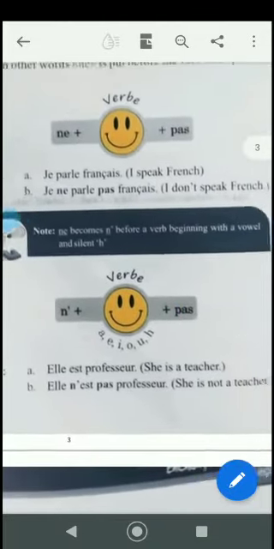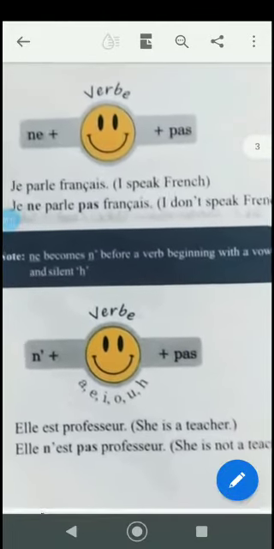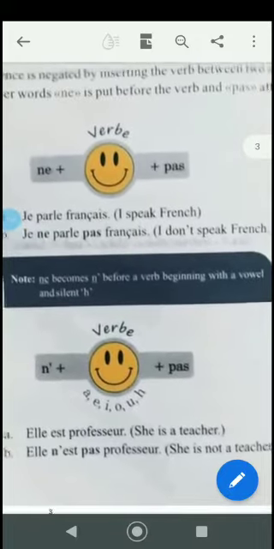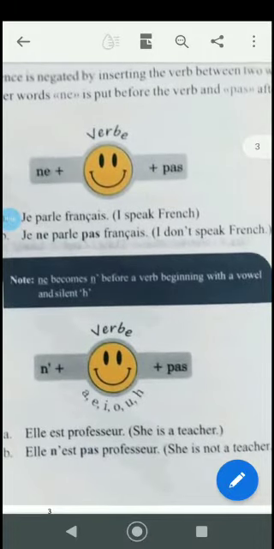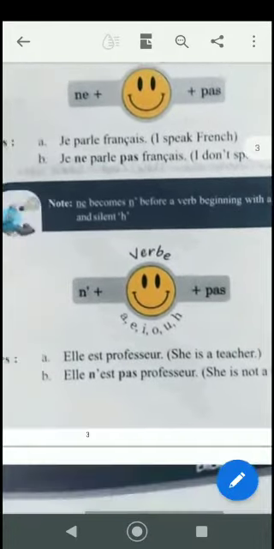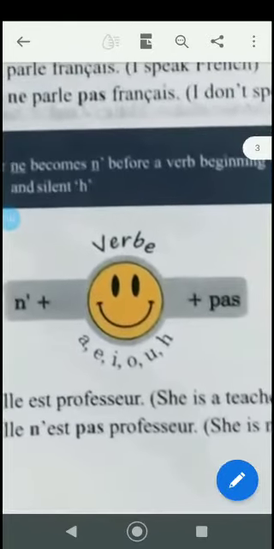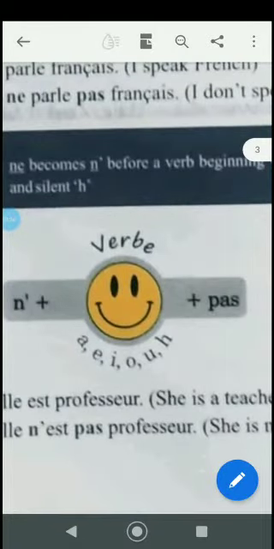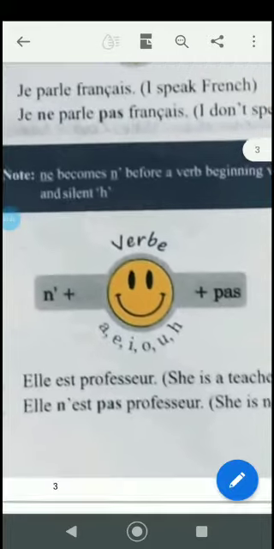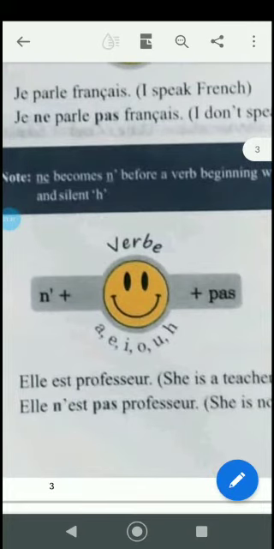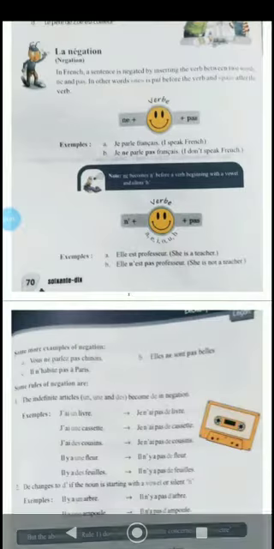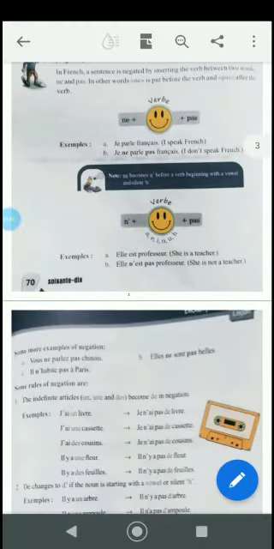Note, ne becomes n apostrophe before a verb beginning with a vowel or a silent H. Clear? So when the verb begins with the vowels A, E, I, O, U or H, you have to take out the E of ne and make it an apostrophe, followed by the vowel.